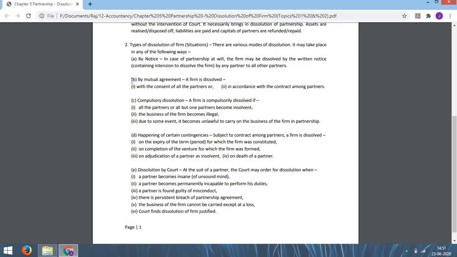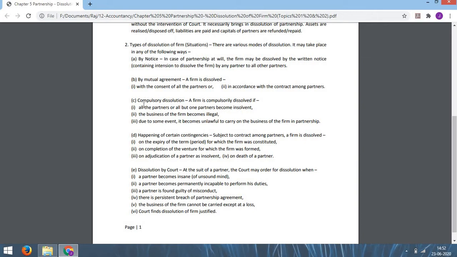Second one, number B, by mutual agreement. Here there are two cases. A partnership firm can be dissolved, number 1, with the consent of all the partners. That means if all the partners of the firm want to dissolve the firm due to some reason, then they may enter into an agreement, and according to the consent of all the partners, the partnership can be dissolved. Number 2, in accordance with the contract among the partners. That means here the partners have to go in a written contract. That means the partners may dissolve the firm by a written agreement. So this is the second case of dissolution, by mutual agreement.